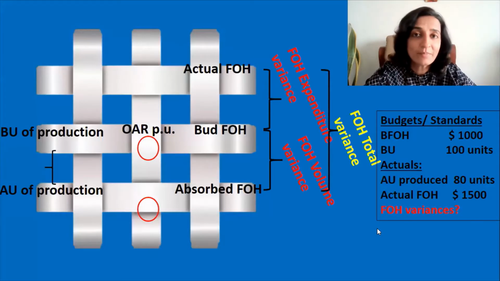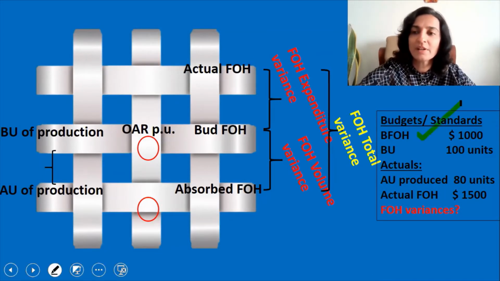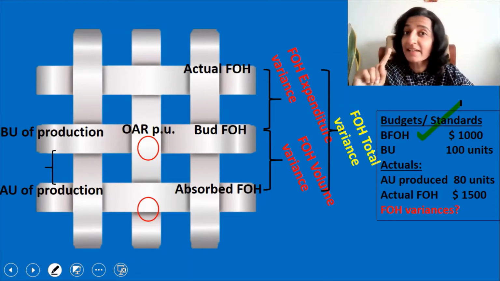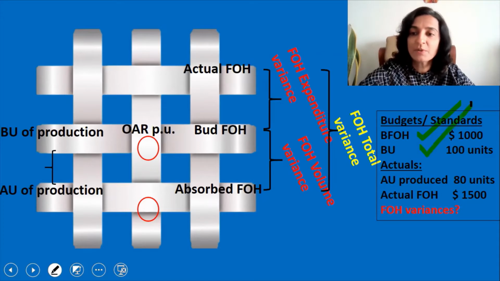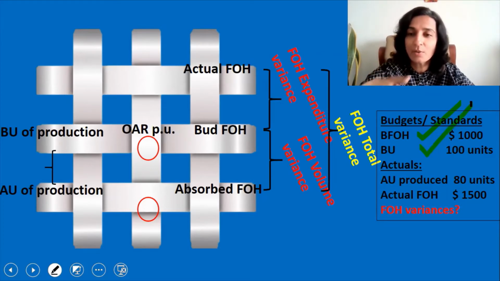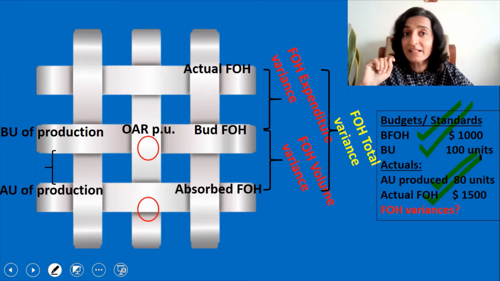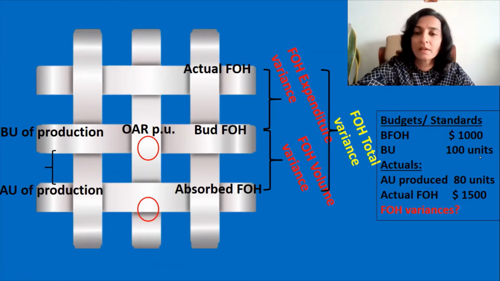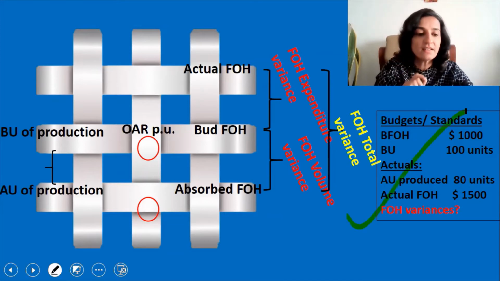So this is the example that we had attempted earlier. The budgeted fixed overheads was $1,000. That is the salary of the supervisor lady that we had budgeted. Budgeted units of production was 100 units, and coming to actual, we actually produced only 80 units, and the actual fixed overheads was $1,500 because the lady had asked for a salary hike. Calculate fixed overhead variances. Now we will key in these figures in the format.